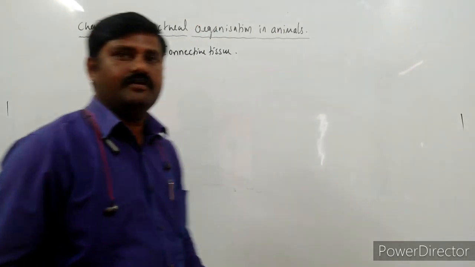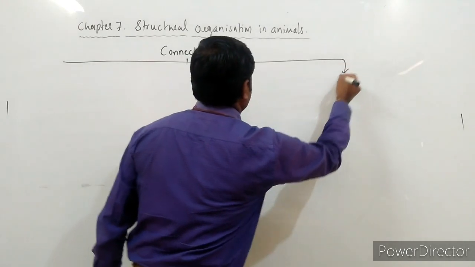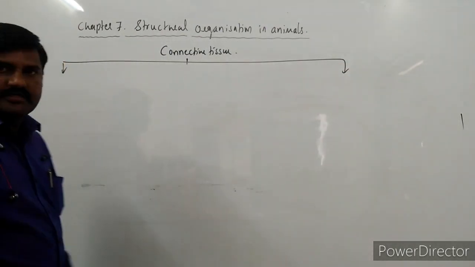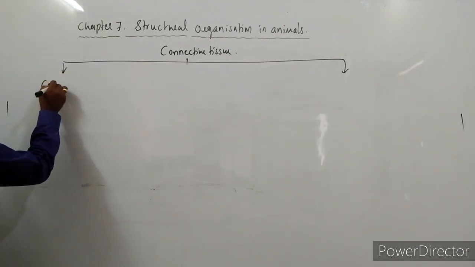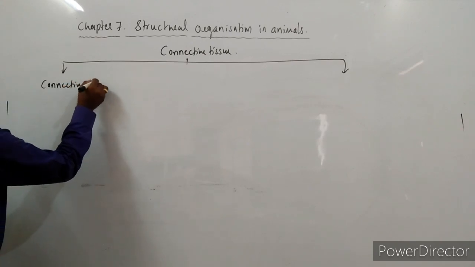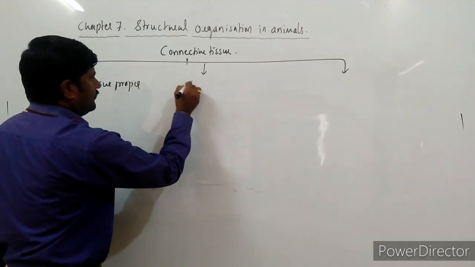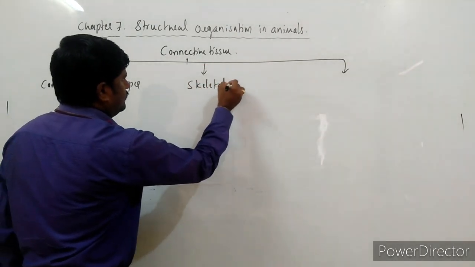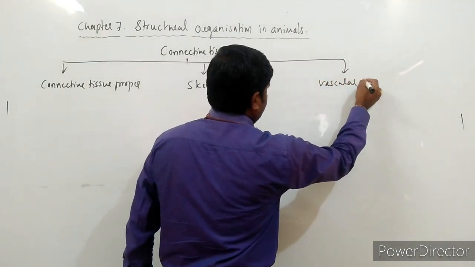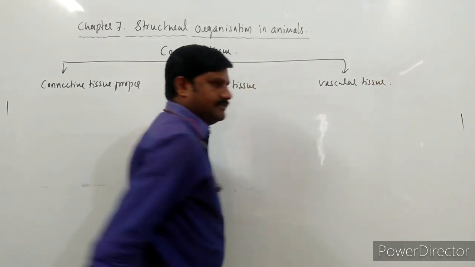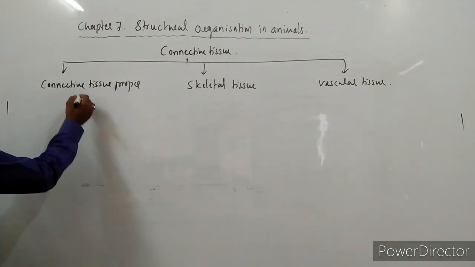Yes, now the classification of connective tissue. This connective tissue is broadly classified into three major types. So what are those three major types? Let us see here. The first one is connective tissue proper, the second one is skeletal tissue, and the third one is vascular tissue. So like this, there are three types. Mainly we will come across connective tissue proper. First one we will go through.